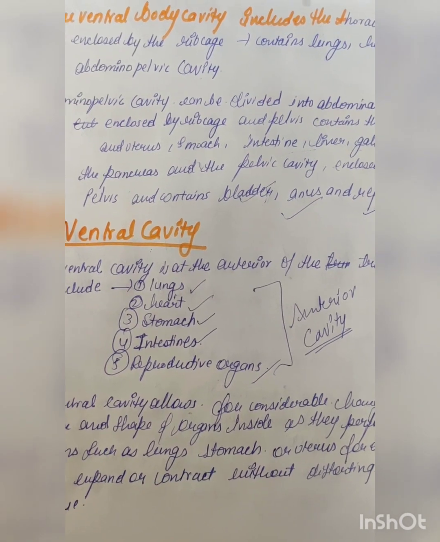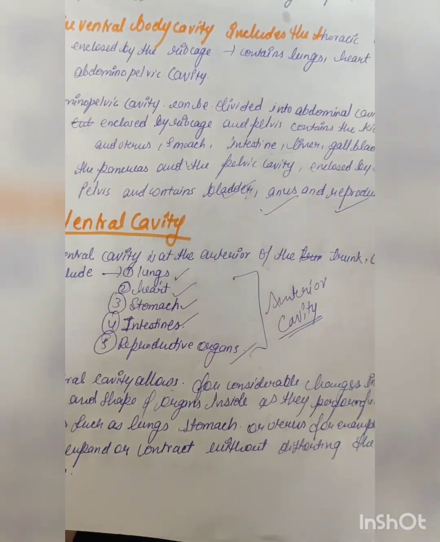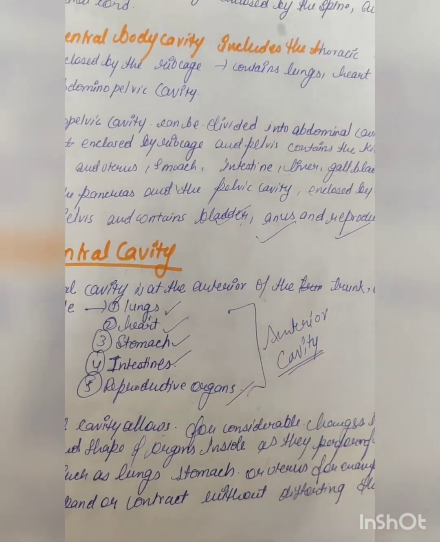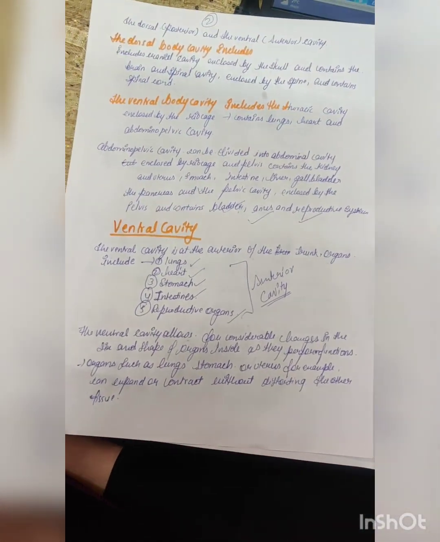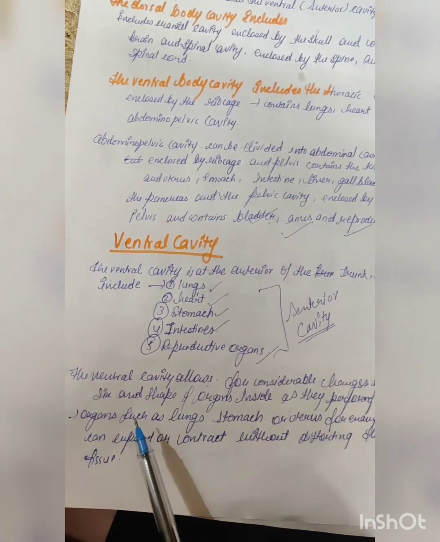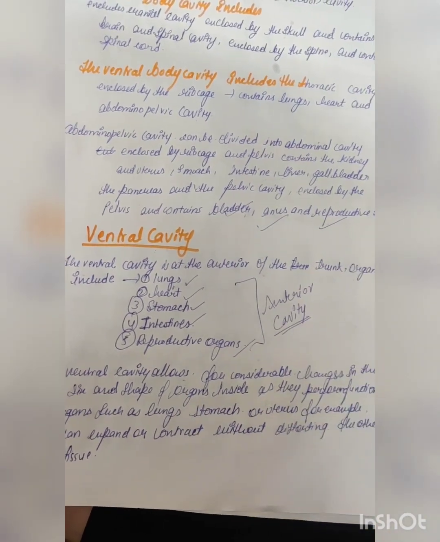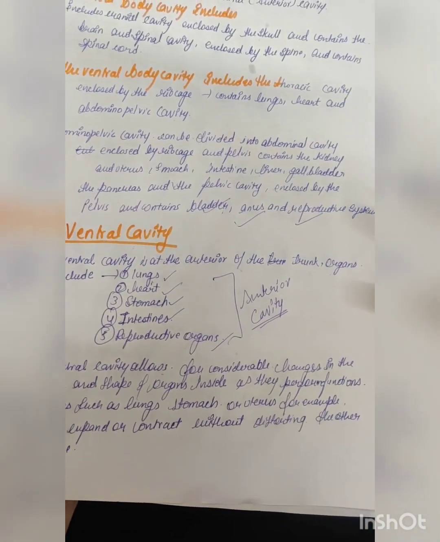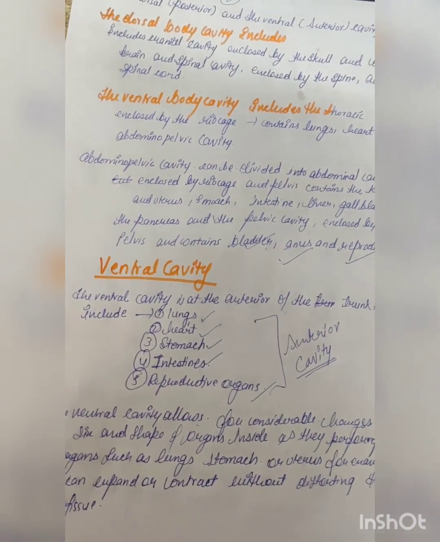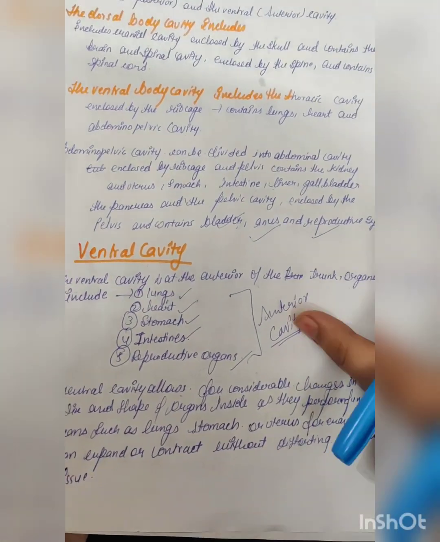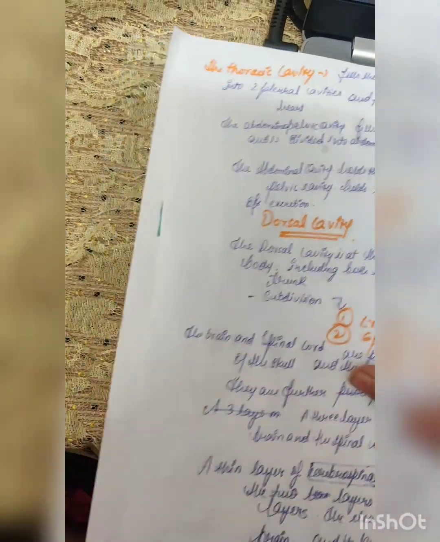These all are changing their shapes without distorting the other tissues, without किसी भी चीज़, किसी भी स्ट्रक्चर और किसी भी टिश्यू को नुकसान पहुंचाए बिना, these all structures are working. So it is the major difference between the dorsal and the anterior cavity, that the organs present in the anterior cavity, such as lungs, stomach or uterus, can expand or contract without distorting the other tissue. किसी भी टिश्यू को नुकसान पहुंचाए बिना, these all are performing their functions, changing their shape continuously while performing their particular task.